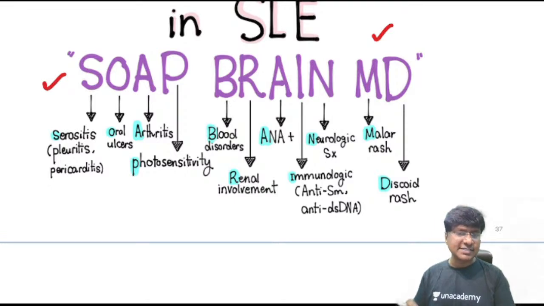O stands for oral ulcers. A stands for arthritis. P stands for photosensitivity. B stands for blood disorders, that is in the form of pancytopenia. R stands for renal involvement. A stands for ANA will be positive. I stands for immunological criteria, that is anti-Smith and anti-dsDNA. N stands for neurological manifestations. M is malar rash. D is your discoid rash.